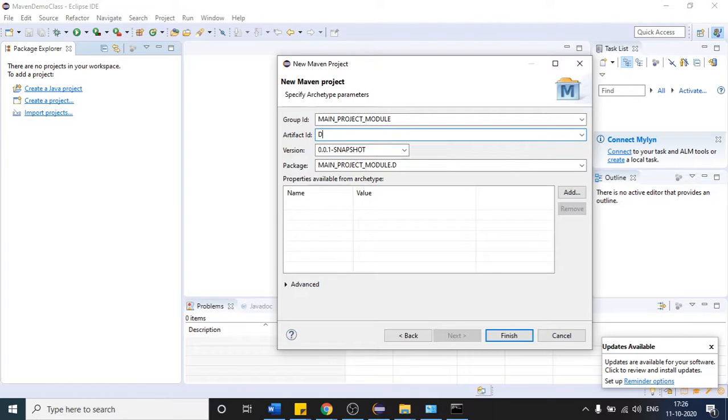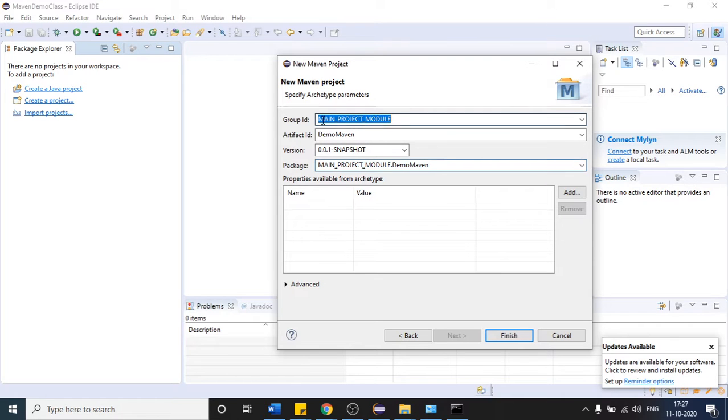What I'm trying to say is, this is the main project, and inside that project I have a sub project which is called demo Maven. Whatever the package name is, it will be group id dot artifact id. You can also change this if you want your package name to be like that, so remove this and then it will not be an issue. Anyways, let us go with this one as of now.